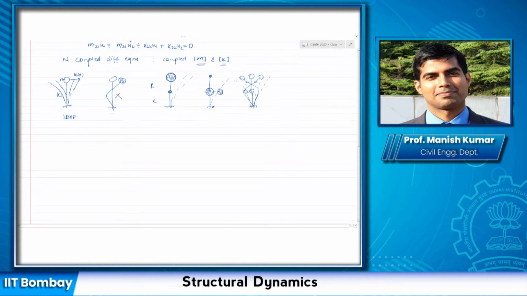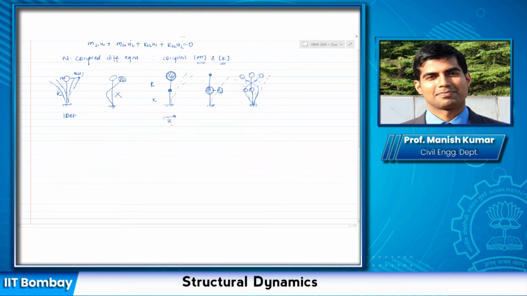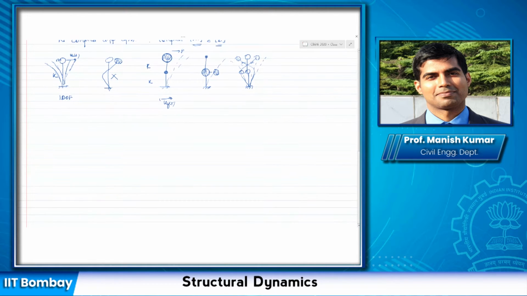So the way a structure is going to respond to ground vibration, or let us say external force, depends on the relative distribution of masses. Can I make that claim? So in a multiple degree of freedom system, mass plays a big role in how it is going to respond to the excitation. Anybody has any objection to that?